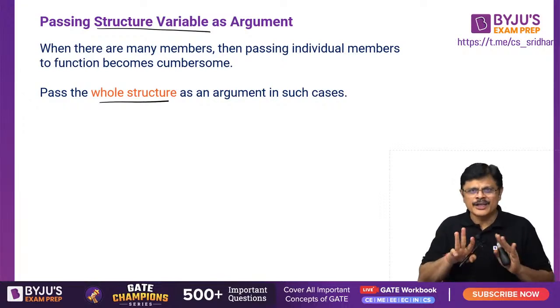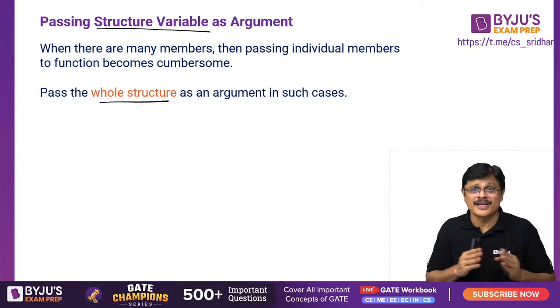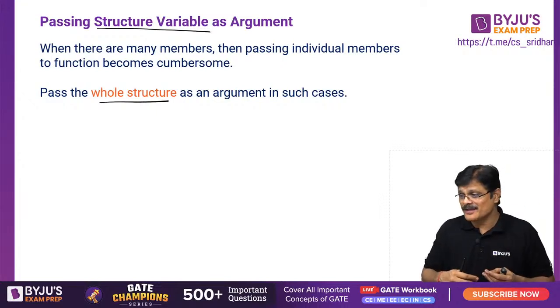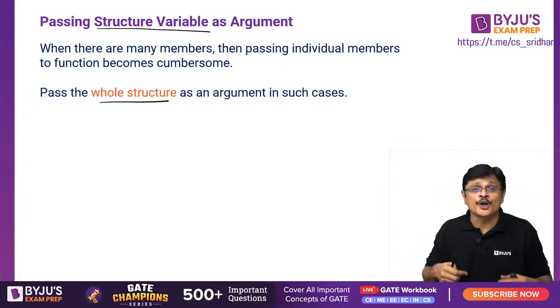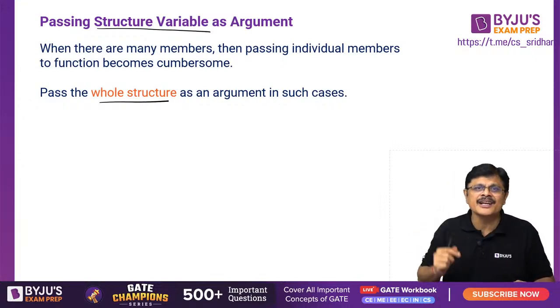Because here we have 3 arguments, you have to send every member separately. Very costly business. Suppose my structure has 10 members, I need to pass 10 arguments. Very costly business. So don't worry, instead of sending individual members, send the entire structure at once.